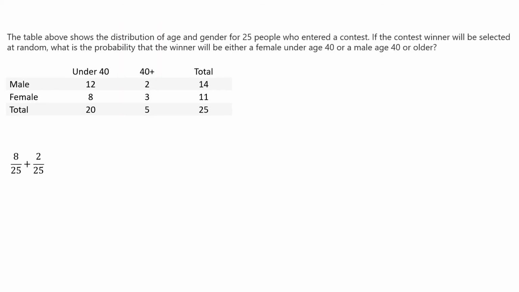Now the table shows the distribution of age and gender for 25 people. That means the total number of people who entered a contest is 25. If the contest winner will be selected at random, what is the probability that the winner will be either a female under age 40 or a male age 40 or above?